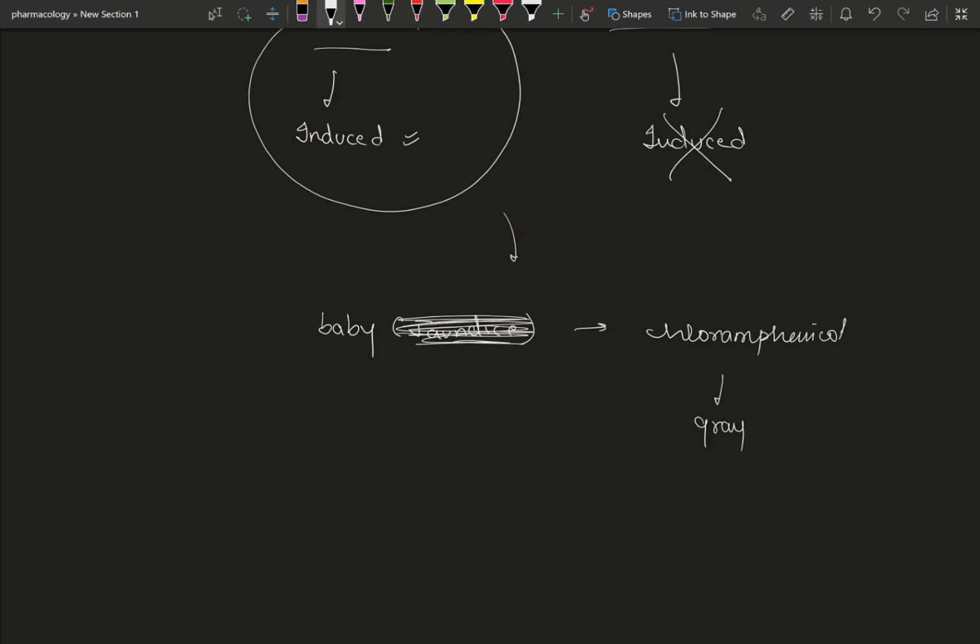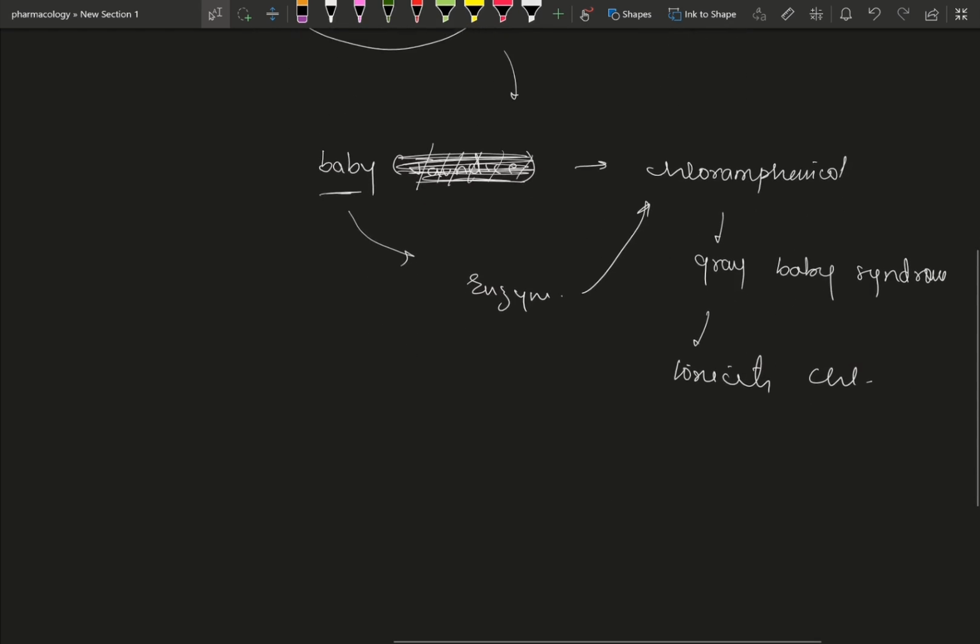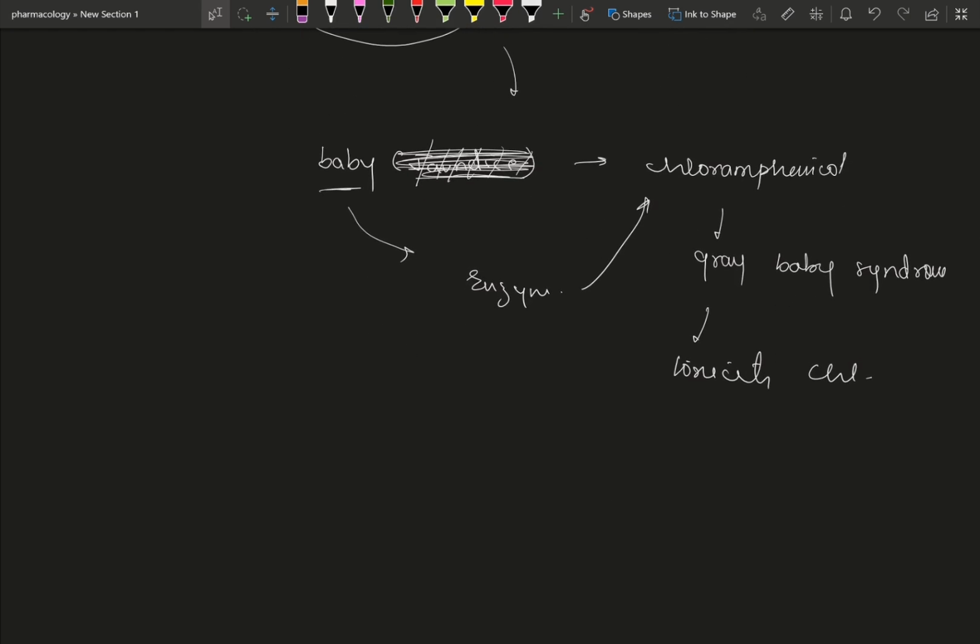So what happens is that when a baby is given chloramphenicol, it does not have sufficient microsomal enzymes for metabolizing chloramphenicol. So the baby eventually contracts gray baby syndrome. The reason is that the enzymes responsible for the metabolism of chloramphenicol are absent in the baby. So toxicity of chloramphenicol occurs here. Must be kept in mind. It's a very important short question asked in general pharmacology testing examinations.